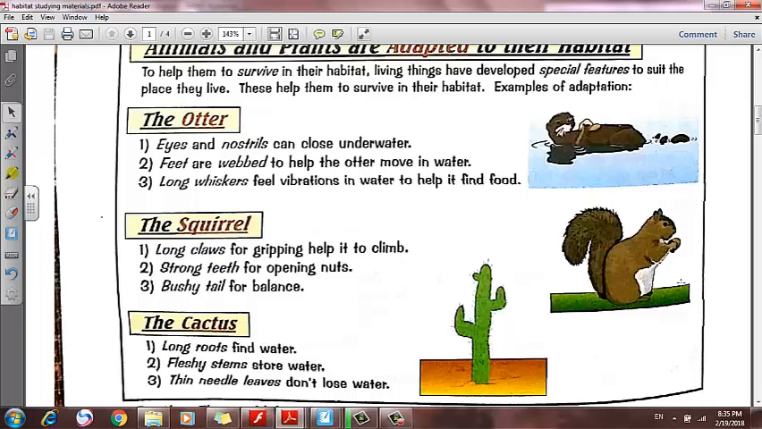The squirrel lives in the tree. It has long claws to climb the tree, and it also has strong teeth for opening nuts, for opening its food. The bushy tail is for balance while climbing the trees, so it will not fall down, and so on.